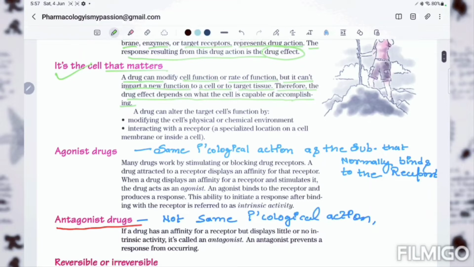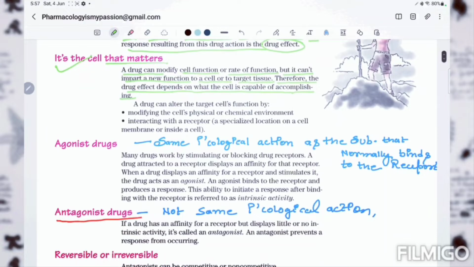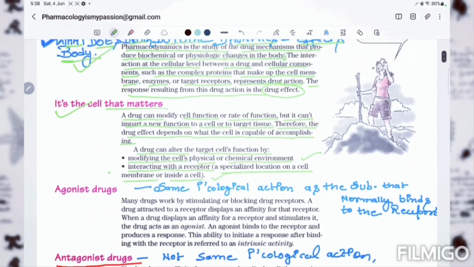A drug can alter the target cell's function by modifying the cell's physical or chemical environment, or by interacting with a receptor, a specialized location on the cell membrane or inside the cell.